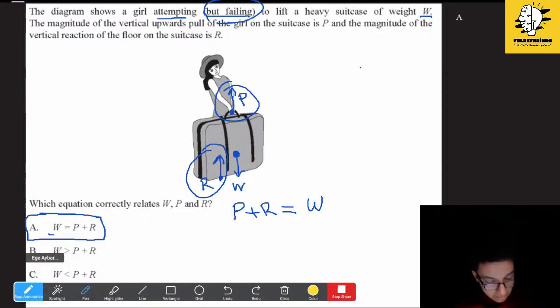And I think we have to be really careful in this question. Yeah. The important point is that it's not moving. And by the way, if it was moving with constant velocity, it would still be A. Exactly. There will be an equilibrium, because the net force has to be zero if it is either stationary or in constant velocity motion, according to Newton's first law.